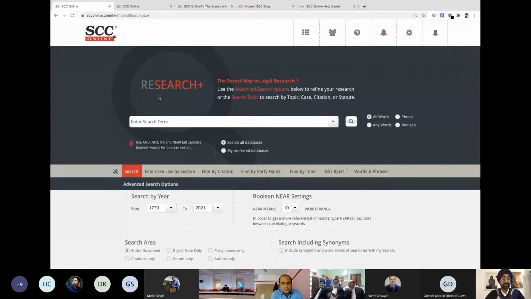Now it says research plus, and now we have to search for something. Now, when we are talking about searching for something, you can start a search with one word. You can write 2 words, 3 words, couple of words. And if you're looking for a sentence, then you can write the sentence as well.